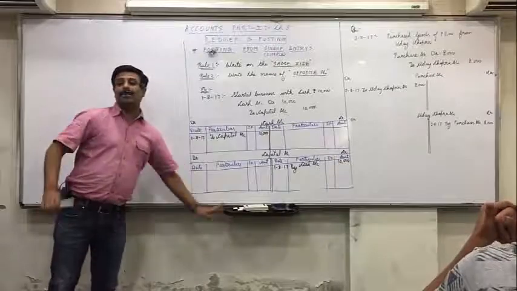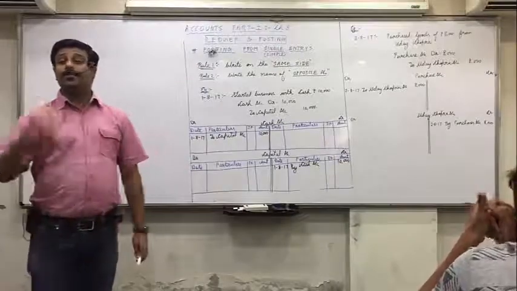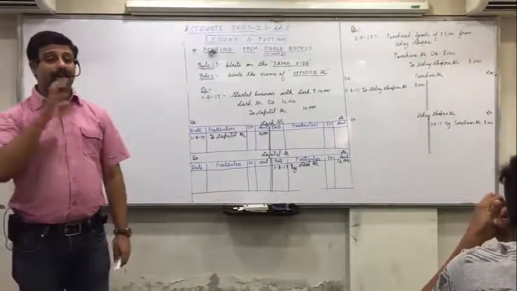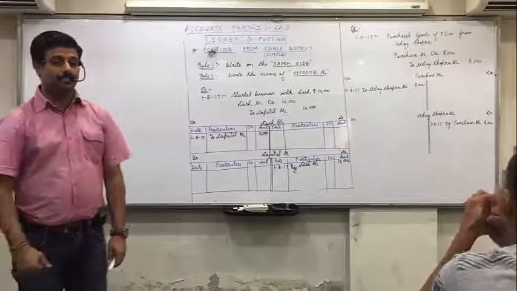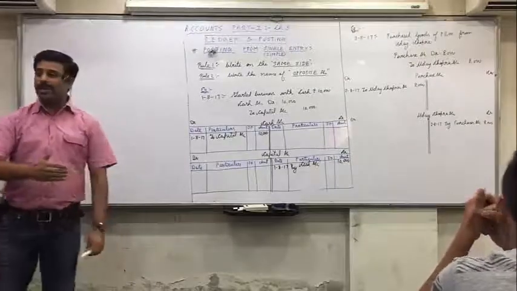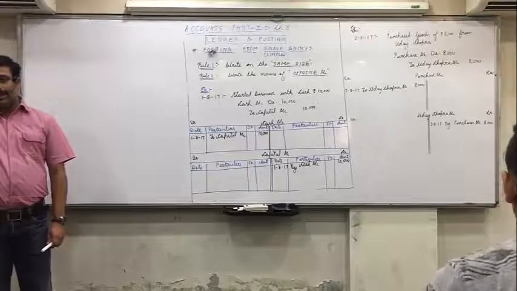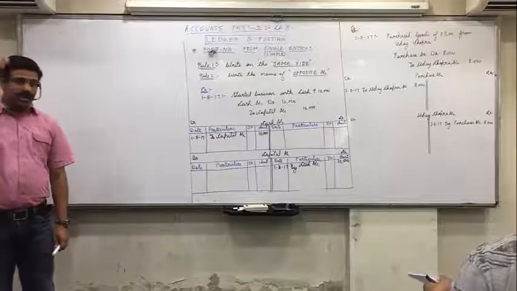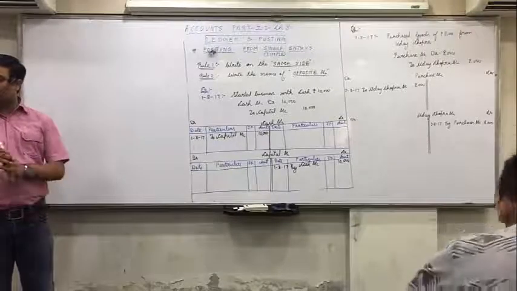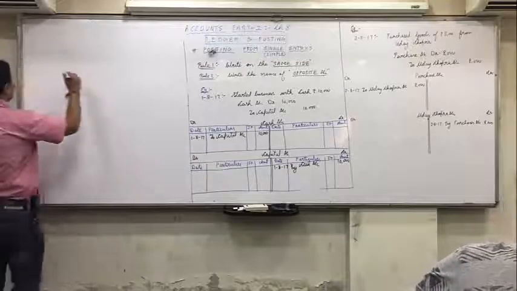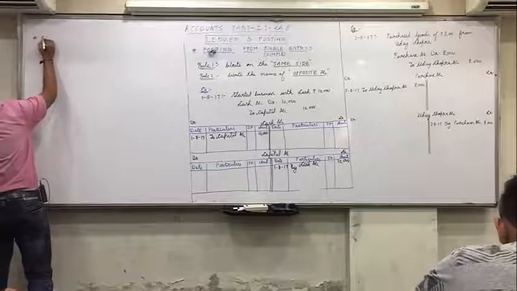The procedure is very, very simple. But for this, the journal entry should be correct. If the journal entry is correct, then only the posting will be correct. Normally, first we have to make the whole journal book, then we do the ledger and posting. Okay. Now we take up posting from combined entry.